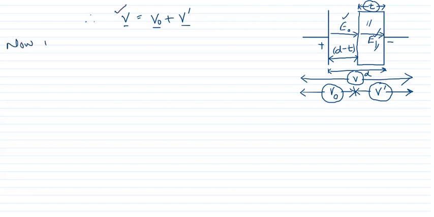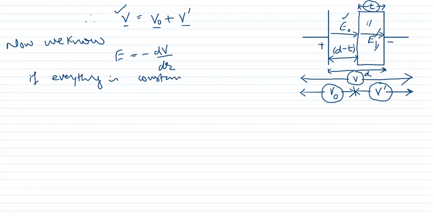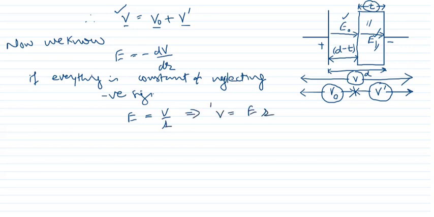Now we know E is equal to minus dV upon dr. Now if everything is constant, neglecting the negative sign, E will be equal to V upon R. So therefore V will be equal to E into R. So we will use this concept to write down the value of potential in these two portions where the electric field is E0 and where the electric field is E.